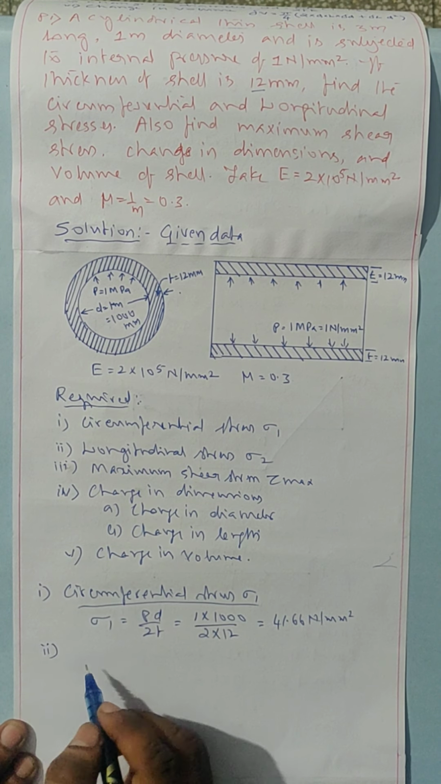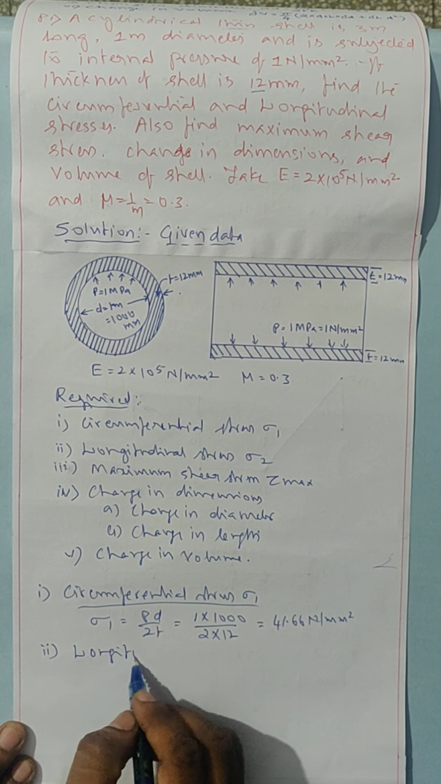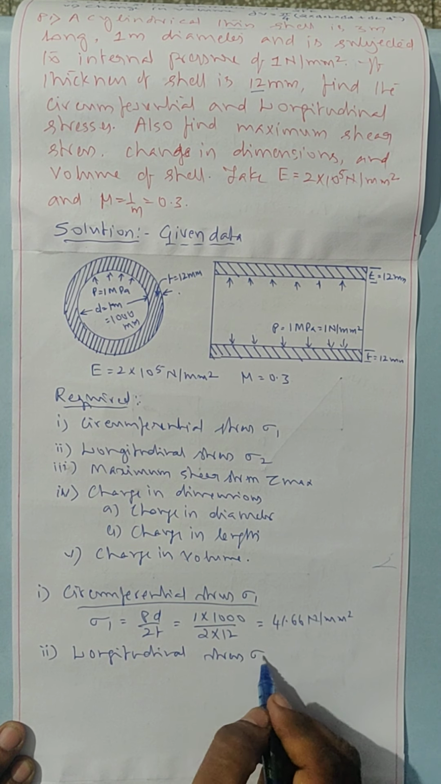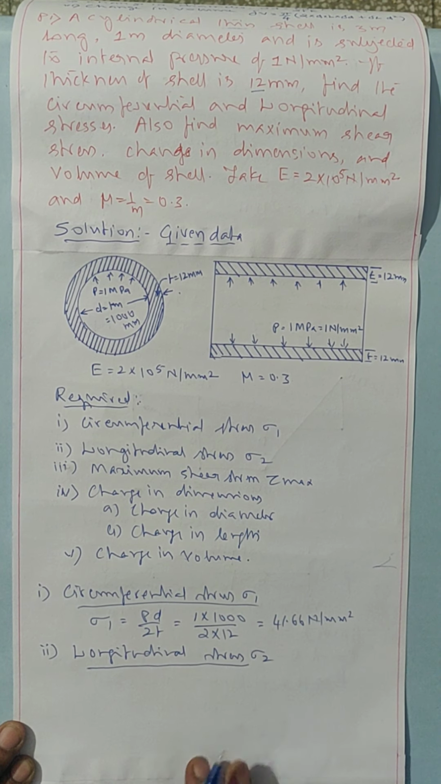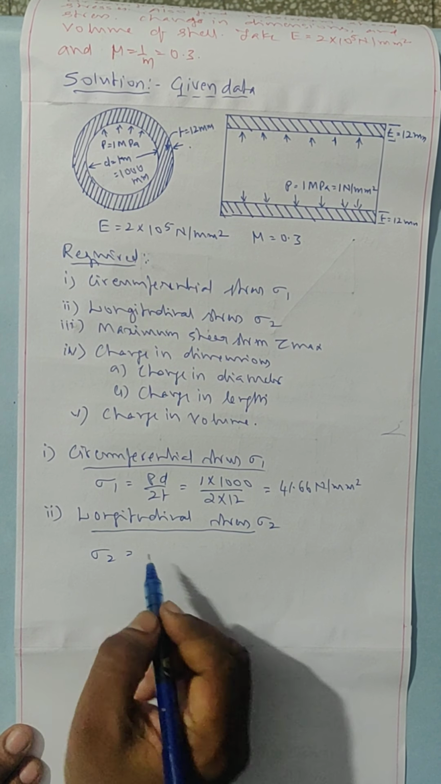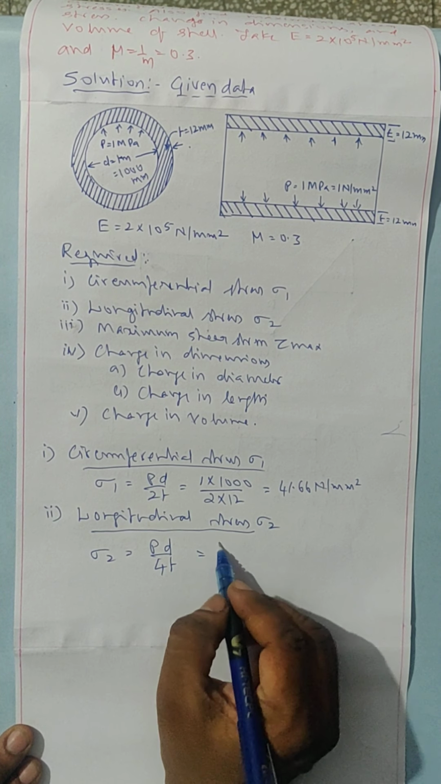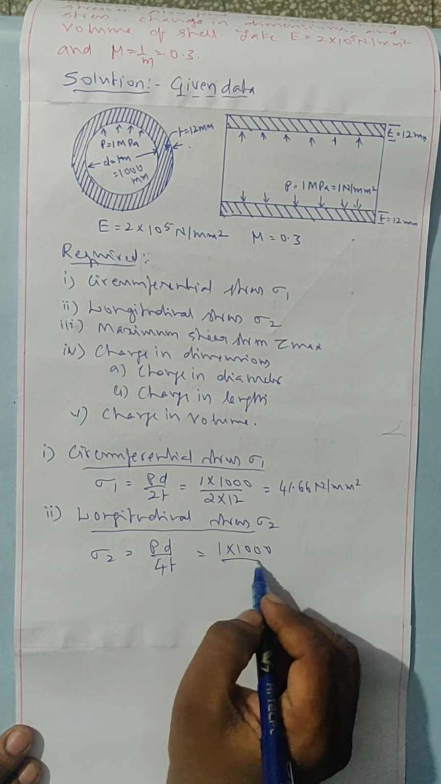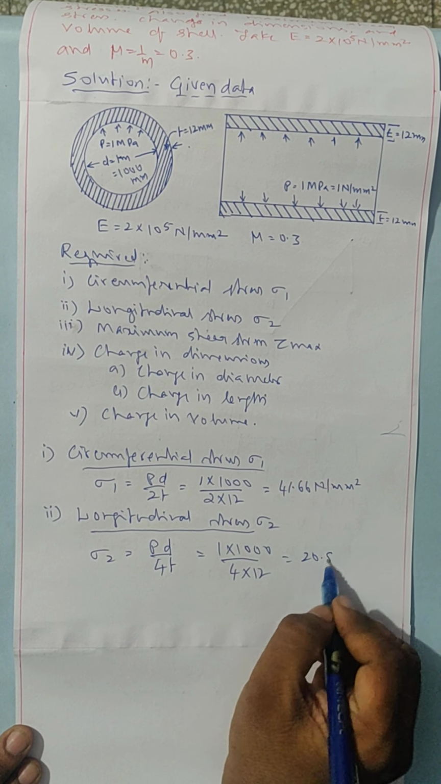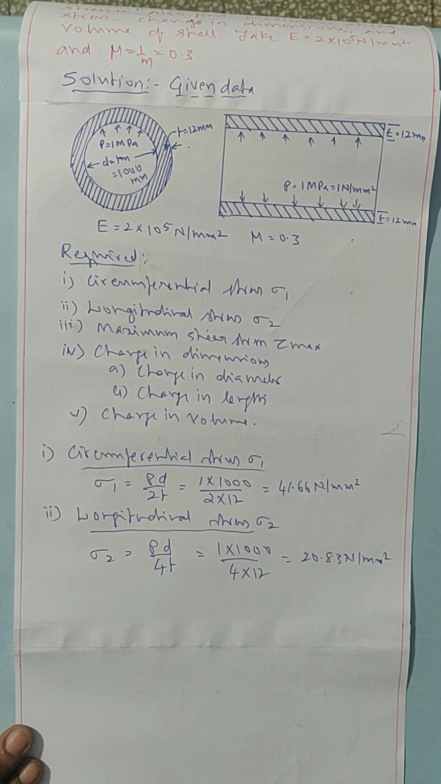Second one is longitudinal stress sigma 2. We have longitudinal stress sigma 2 equals PD by 4T. It is 2T there, 4T here. 1 into 1000 divided by 4 into 12. It is 20.83 Newton per millimeter square.